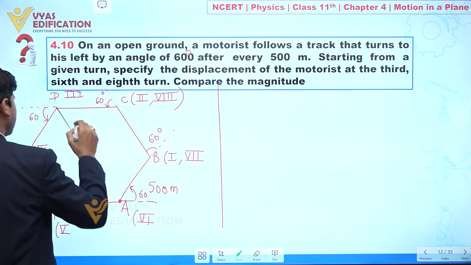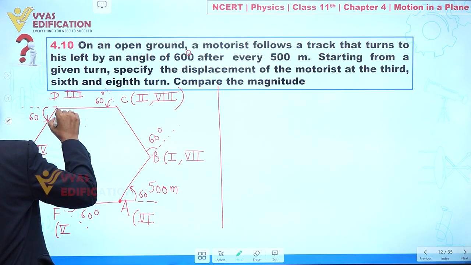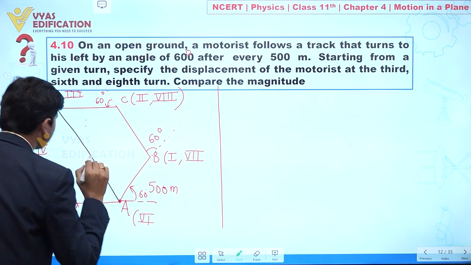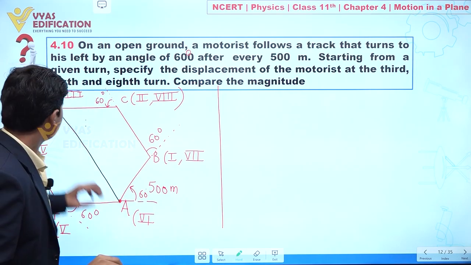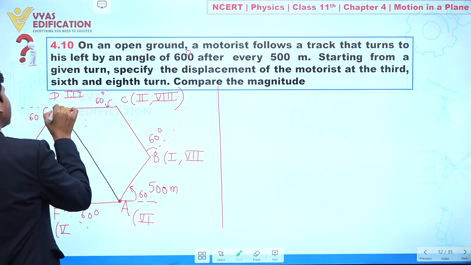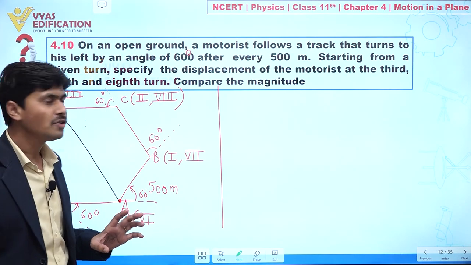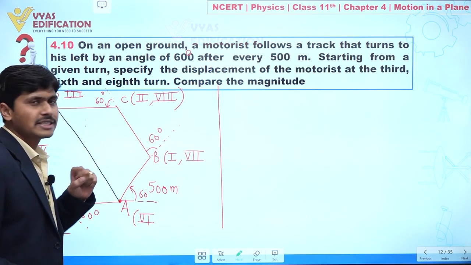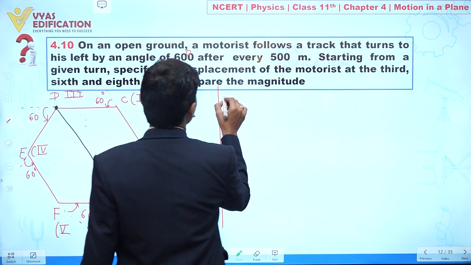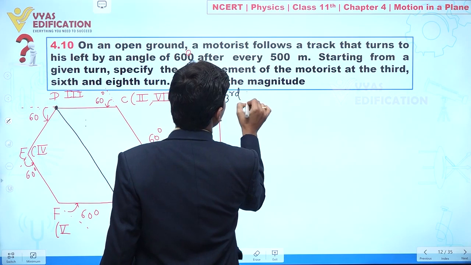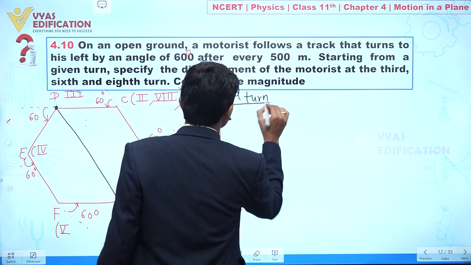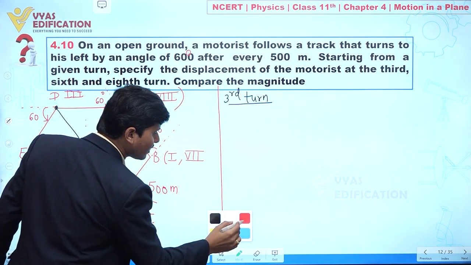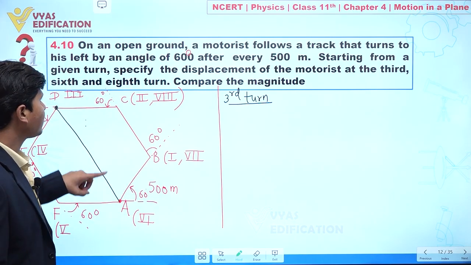Let's suppose like this. So here the motorcyclist is taking a third turn. Now our objective here is to calculate displacement as well as distance covered. So first I am talking about the third turn, and in the third turn we find the displacement.